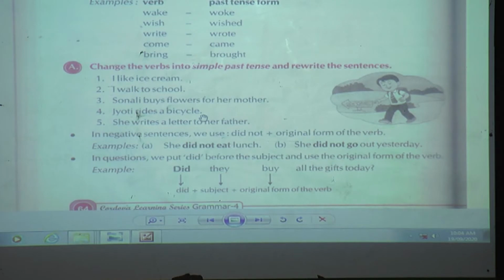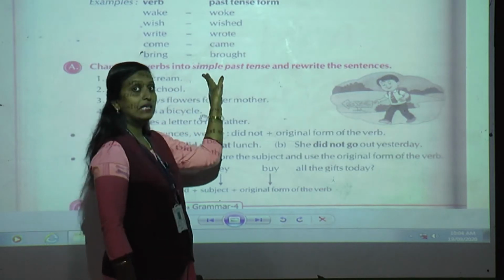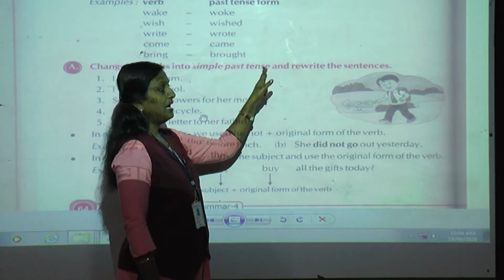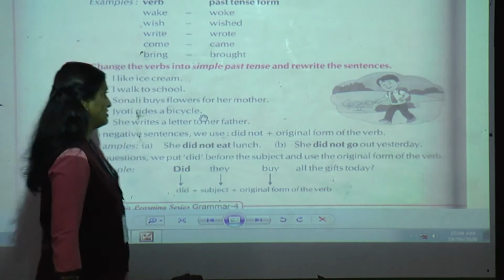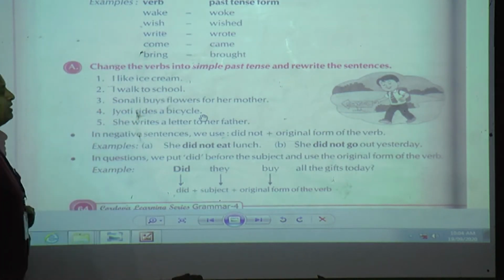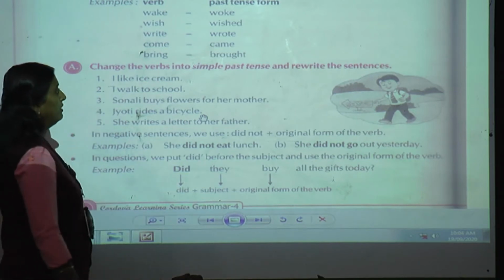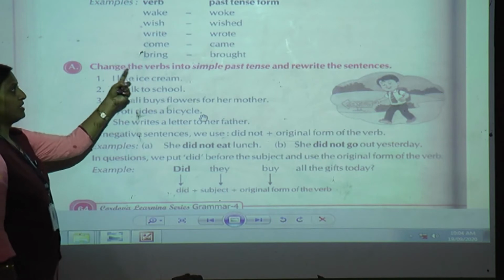What is exercise A? Here what they have told is, you have to change the verbs. Again I will repeat. You have to change the verbs into which tense? Simple past tense, and rewrite the sentence. Here I will write the sentence over here. If you want, you can also write here itself in small handwriting. Ready? Now change the verbs.